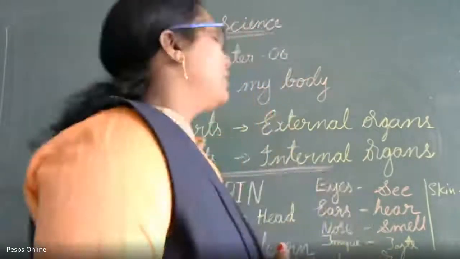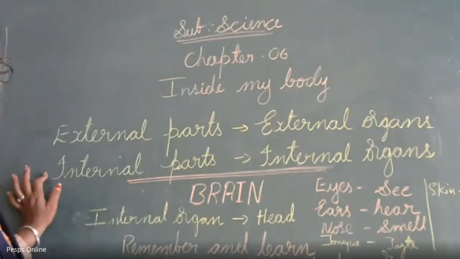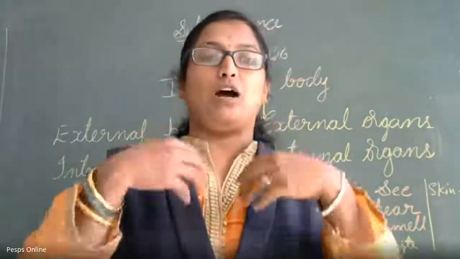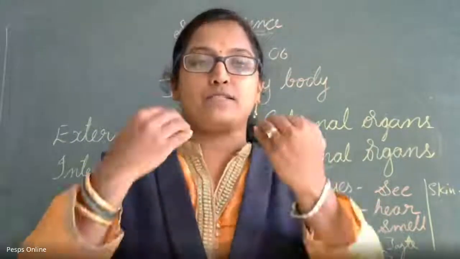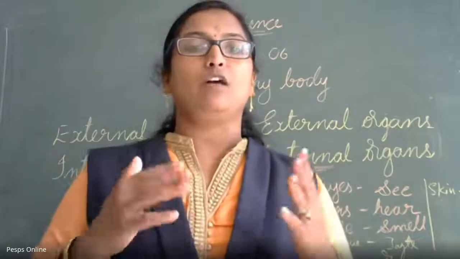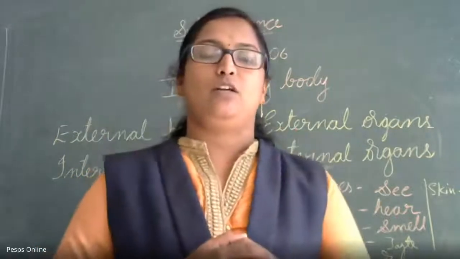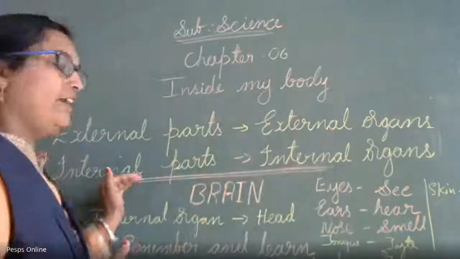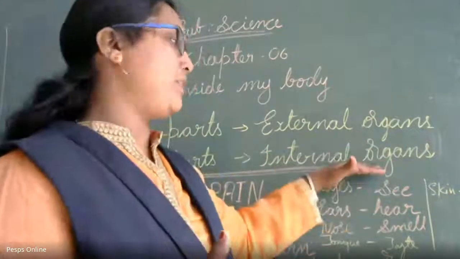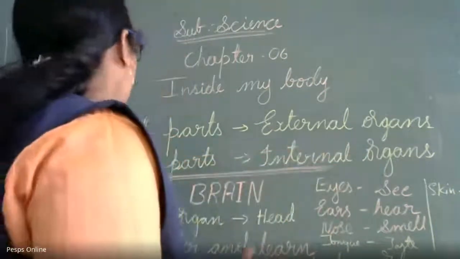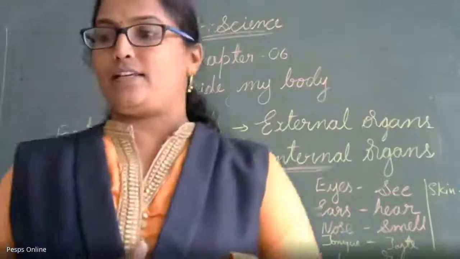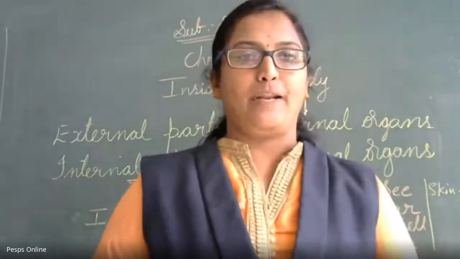Now we will study the second type, that is the internal parts. Internal parts means the organs or body parts which are present inside our body and which we are not able to see from the outside. Those are called internal parts or internal organs. Organs means the body parts. Today in this class we will study about the brain.